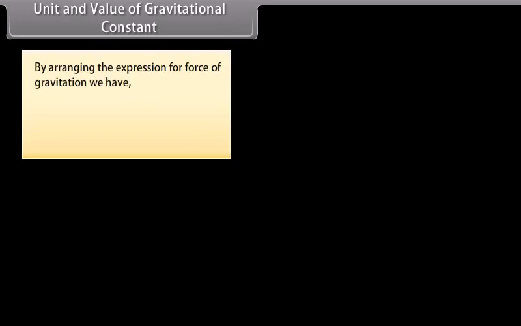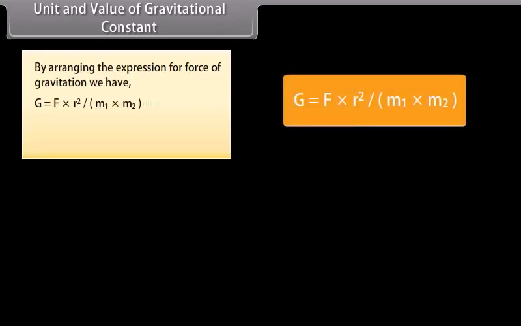Unit and value of gravitational constant. By rearranging the expression for force of gravitation, we have G equal to F into r squared upon m1 into m2. The SI unit is Newton meter squared per kilogram squared, or N m² per kg².